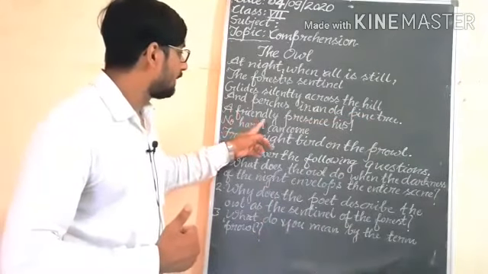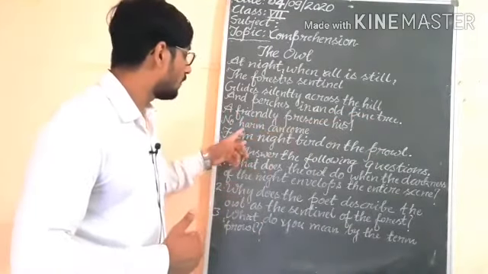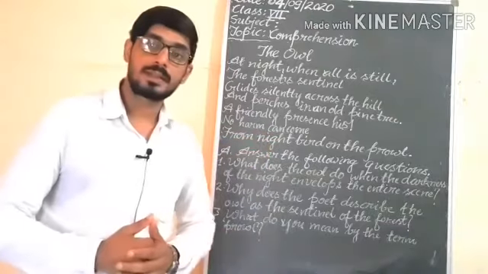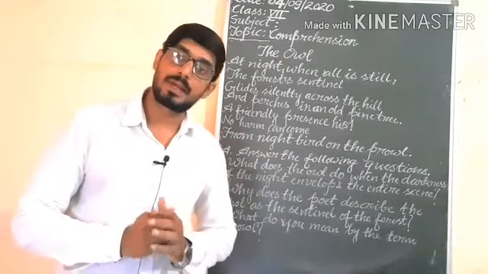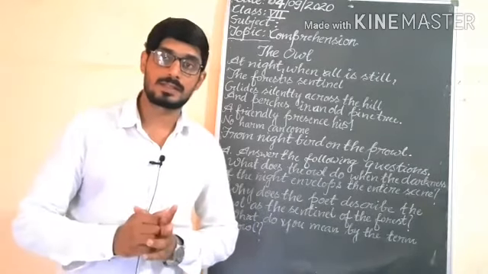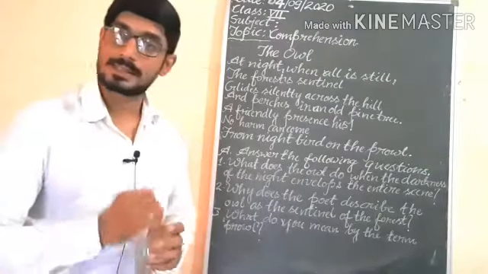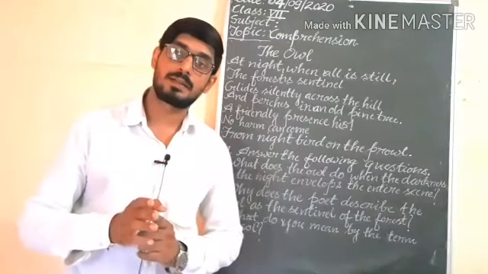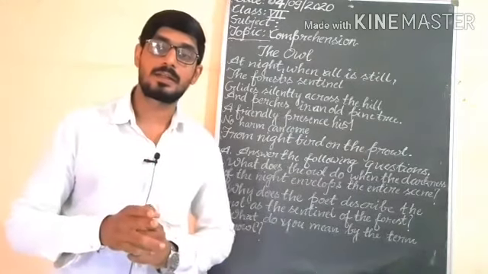A friendly presence his, no harm can come. And because of his friendly presence, there is no harm in the forest. Understand? Because he is the sentinel, he is the protector, the guard.